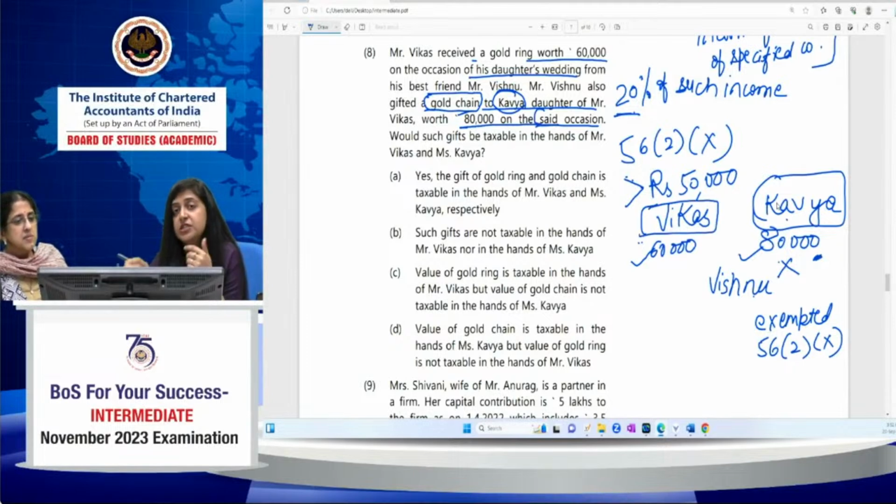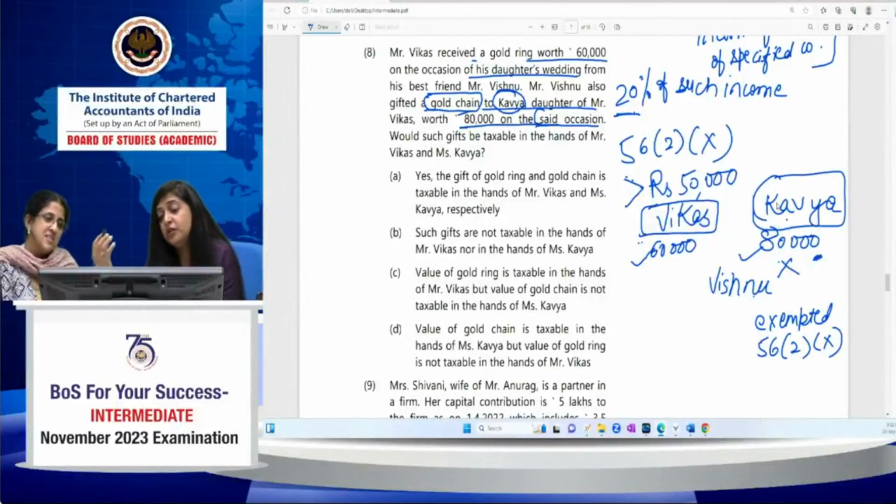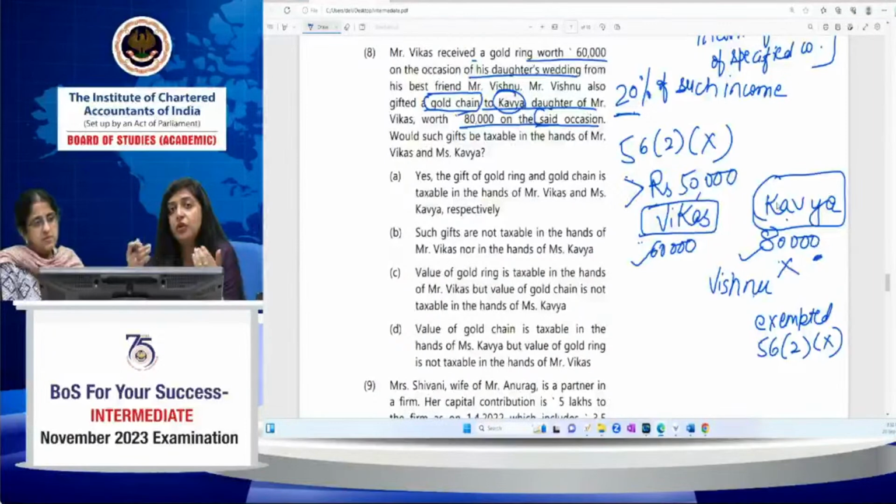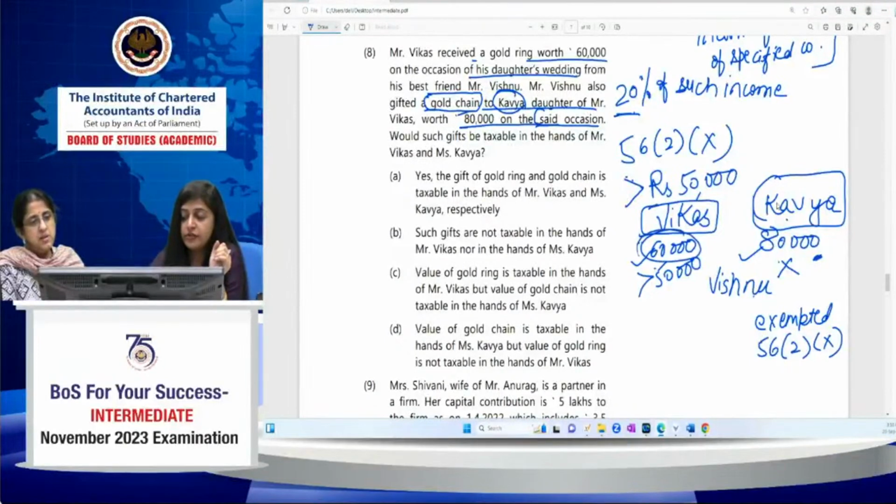Vikas is not getting it on the occasion of his own marriage; he is getting it on the occasion of his daughter's wedding. So there is no exception for your daughter's or son's marriage. The exception is only in respect of your own marriage, if you are getting something. Since the aggregate fair market value of the movable property exceeds rupees 50,000, it is taxable in the hands of Mr. Vikas.